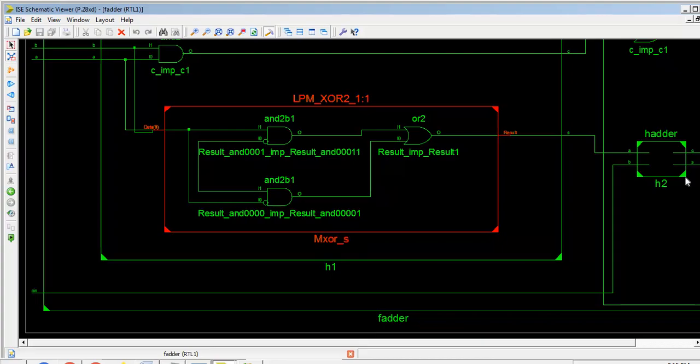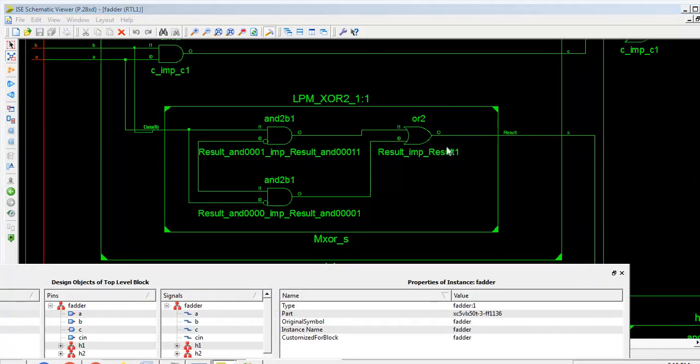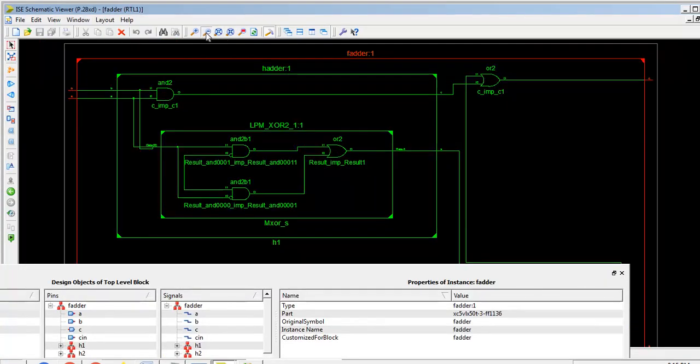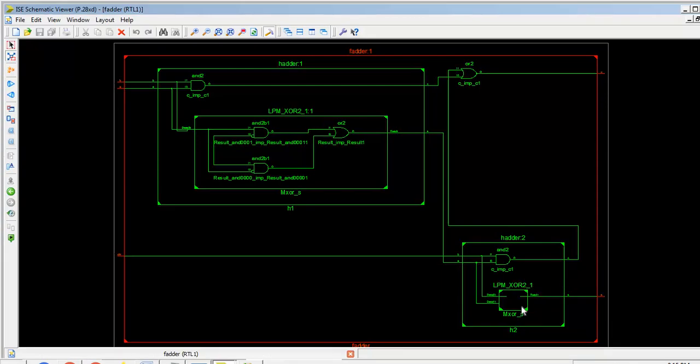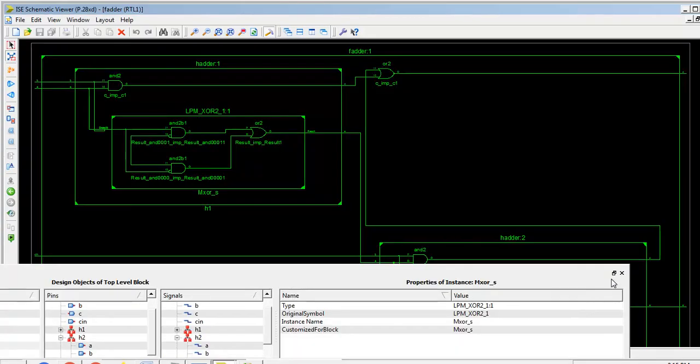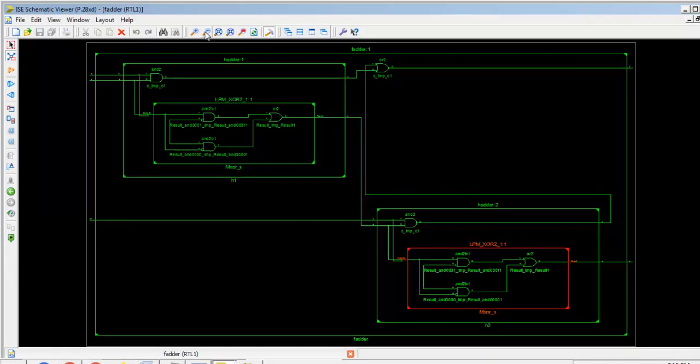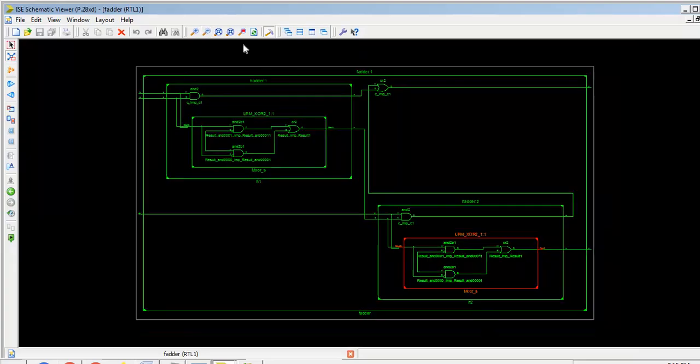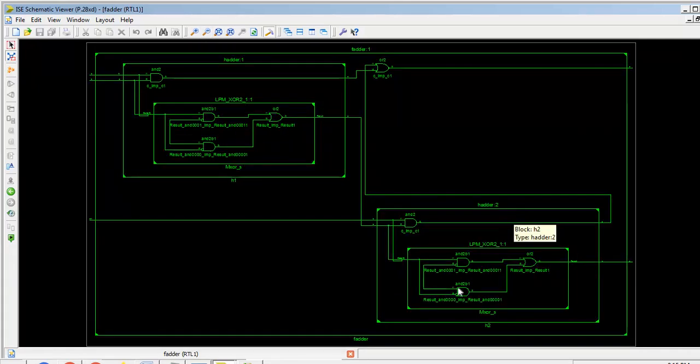In the same way we can also expand this one. Again I double click on this. Now this is the complete coding for the full adder. Is it clear? This is one half adder and this is another half adder. Here we are getting the sum, and here we are getting the carry. Is it clear? You can exercise this experiment. Thank you.